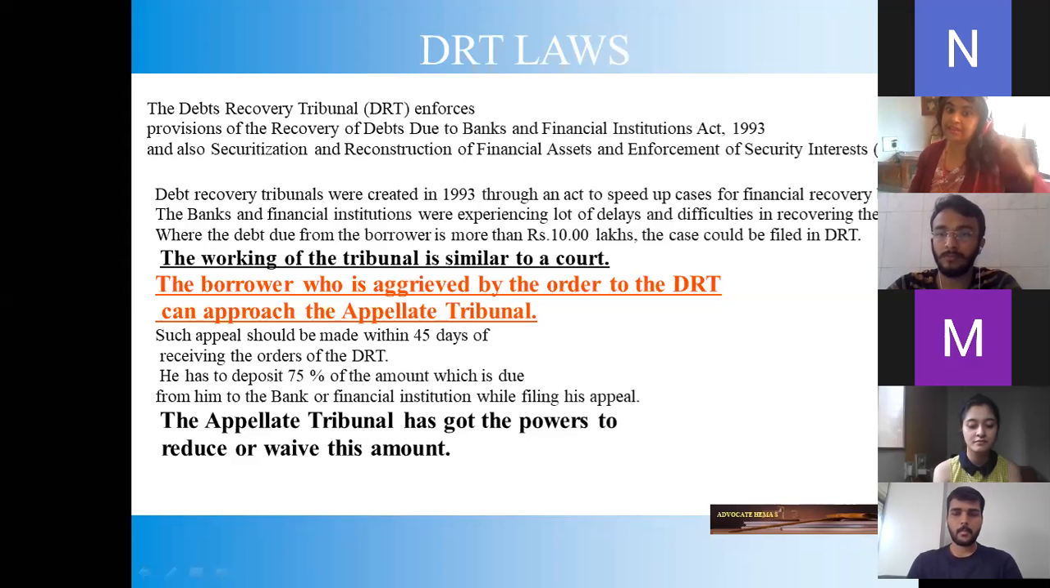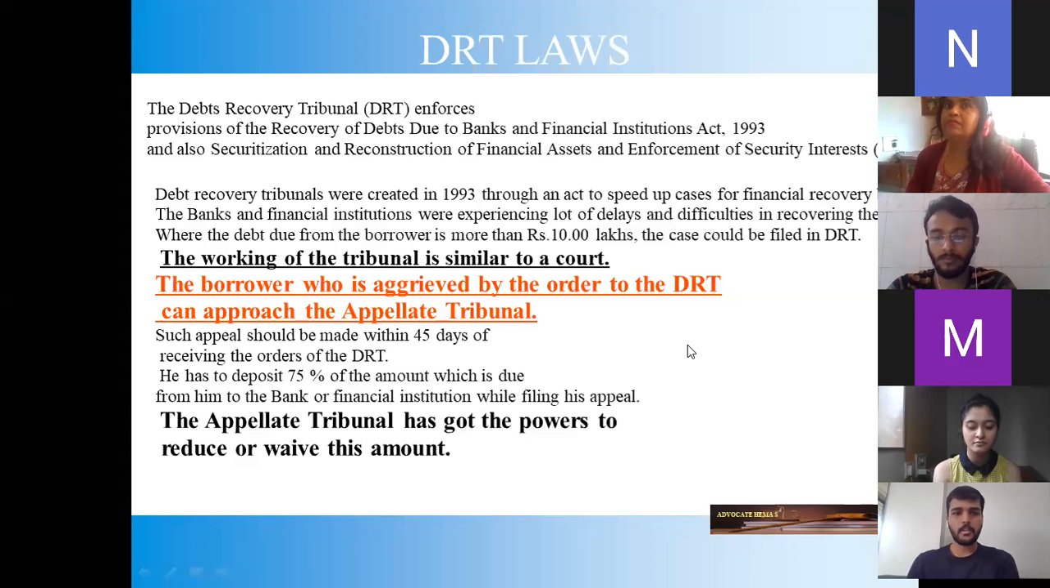You saw so many scams taking place, right? You saw Sahara, you saw Kingfisher, crores of rupees gone, depositors' money gone. Where the debt due from the borrower is more than rupees 10 lakhs, the case could be filed in the DRT. The working of the tribunal is similar to a court. The borrower who is aggrieved by the order of the DRT can approach the appellate tribunal, the Debt Recovery Appellate Tribunal. So appeals can go to the DRAT.